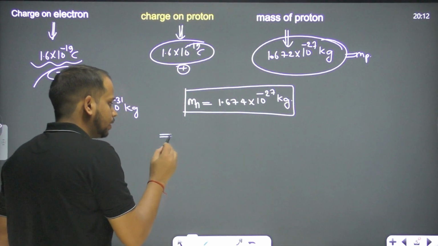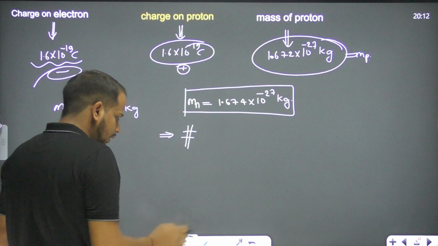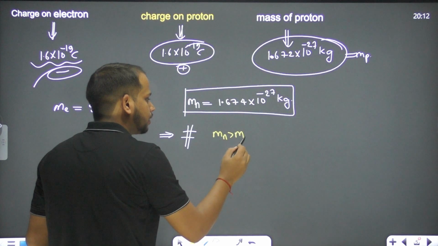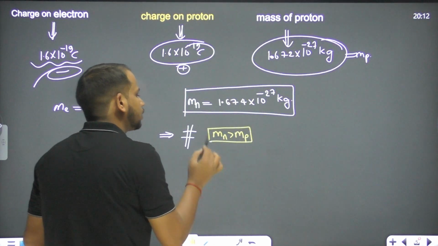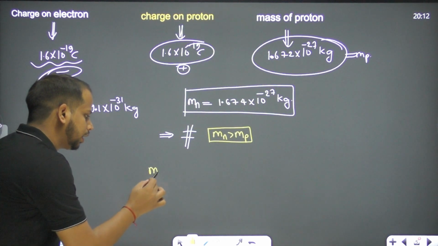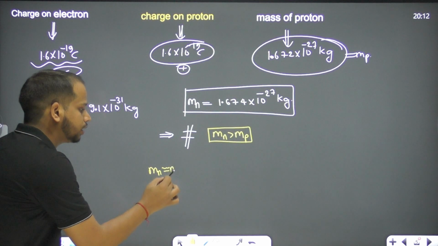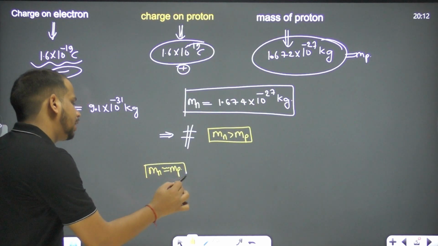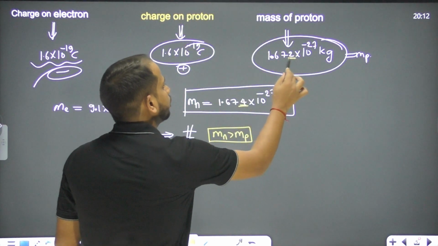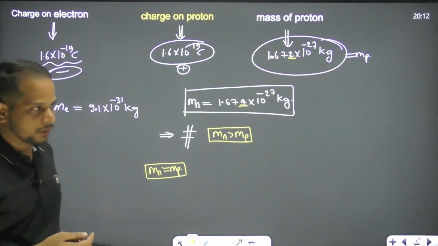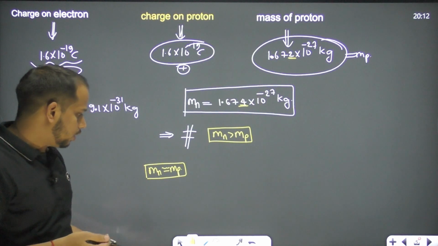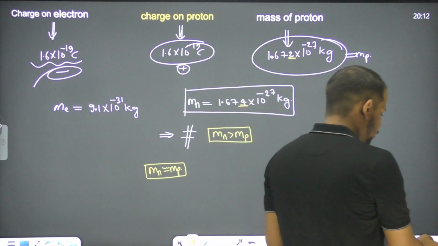So can we see what the reality is here? The reality is that the mass of neutron is more than the mass of proton. But for calculation purposes, we take the mass of neutron as approximately equal to the mass of proton, because the difference is small, it's a 4 and this is a 2. So it's feasible when we are doing the calculation. We can just consider them as equal, right? So now let's move on to the next. Let's see what's the next we have to do, right?